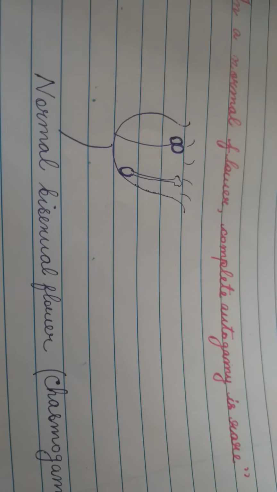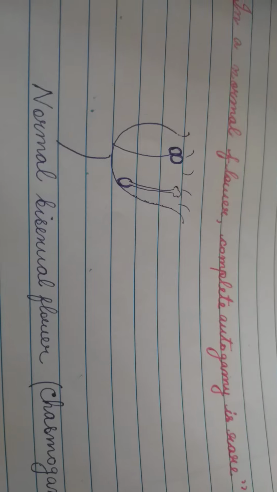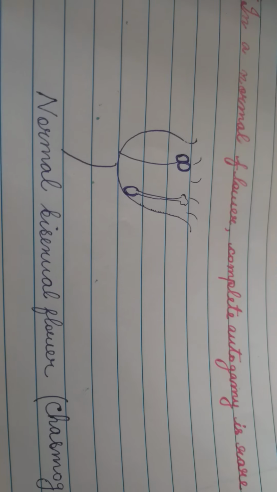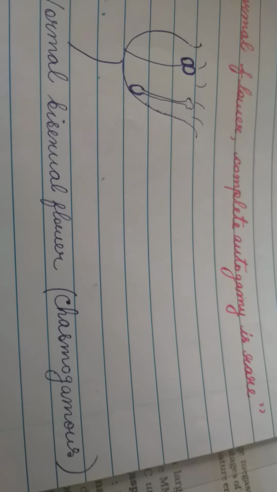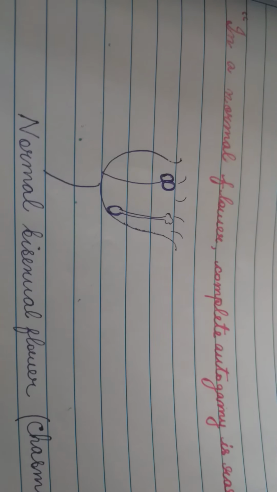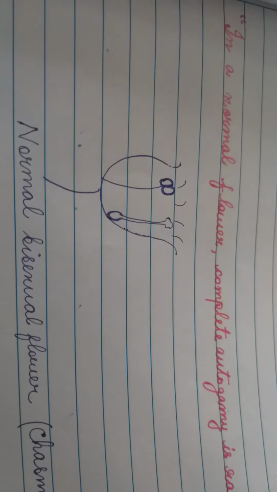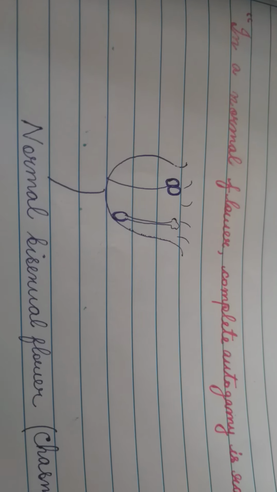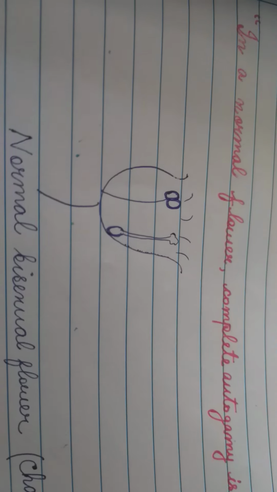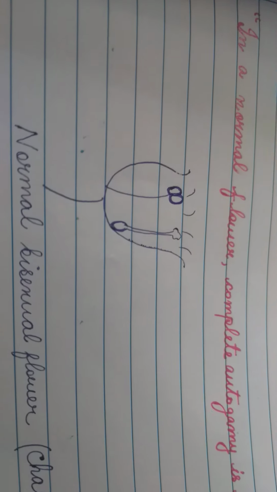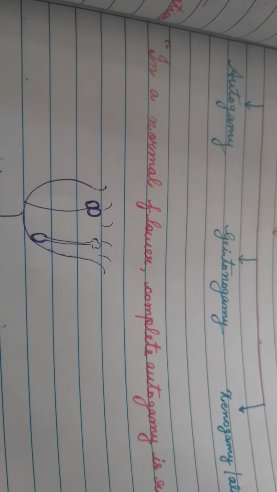It is a flower which has both anther and stigma, so it is bisexual or hermaphrodite. It is chasmogamous because it naturally opens in a particular season and exposes both anther and stigma. So in a normal bisexual chasmogamous flower, autogamy rarely occurs.